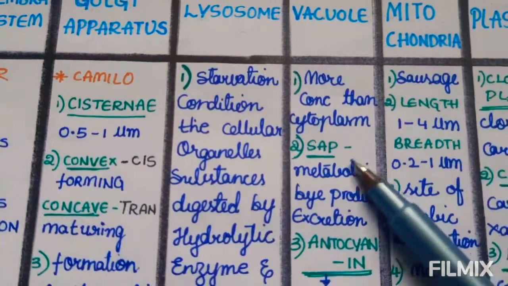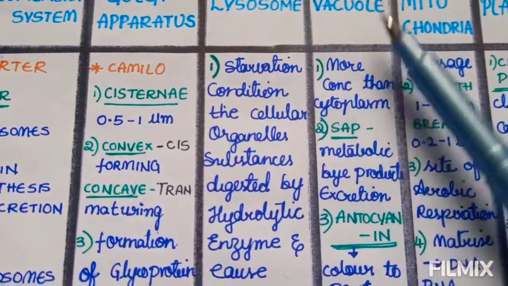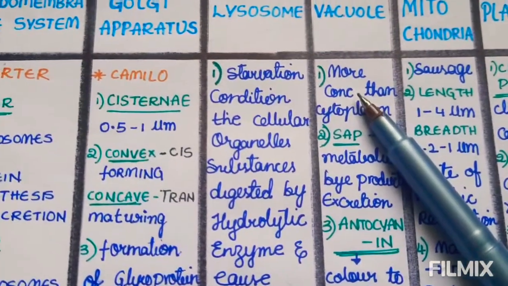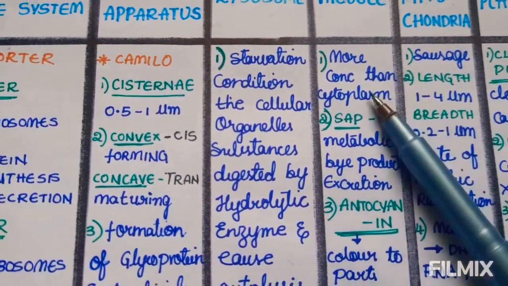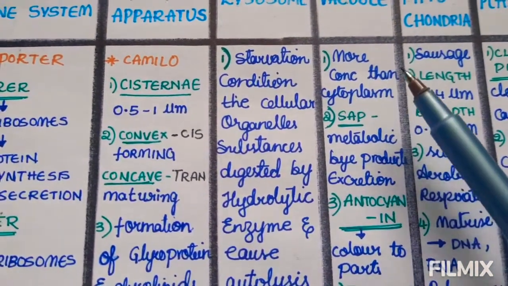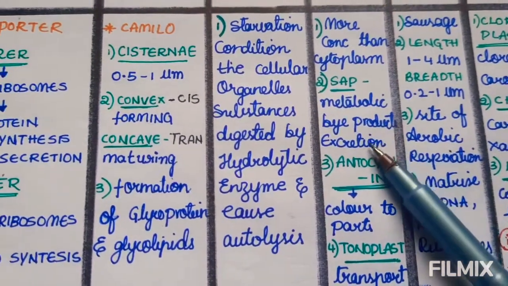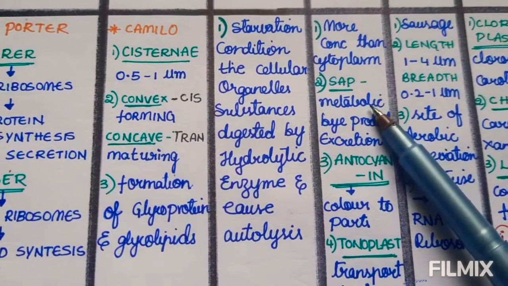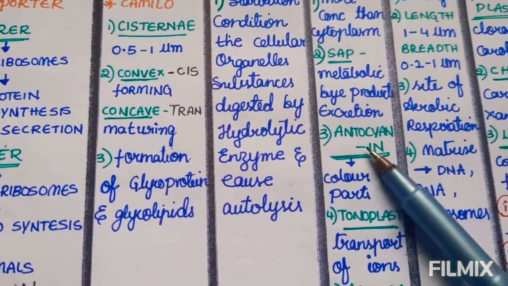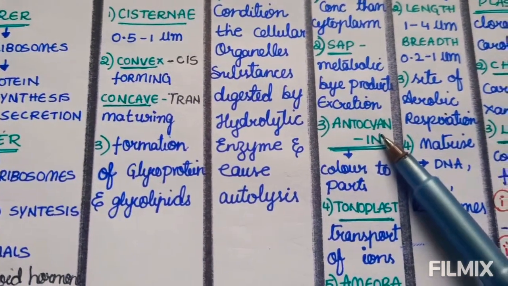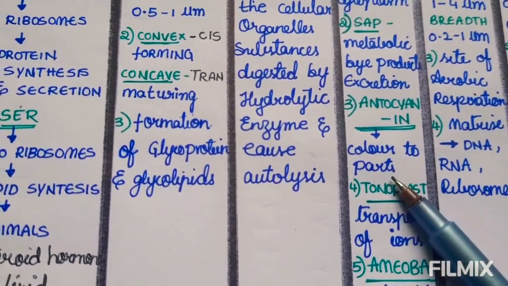Next, we move to vacuole. The vacuole is seen in plant cells. It has more concentration than the cytoplasm. It occupies 90% of the plant cell, and it has a sap which is helpful for excretion and also has metabolic byproducts, and also it has anthocyanin. It is a pigment, it imparts color to the part.